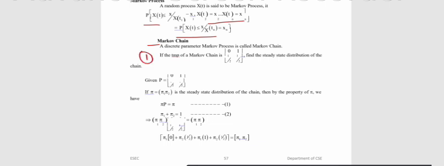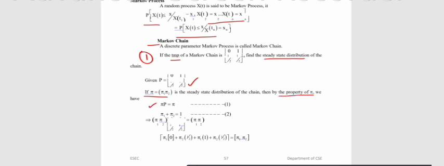So here is the first problem under Markov chain. If the transition probability matrix of a Markov chain is a 2 by 2 matrix as given here, 0, 1, 1 by 2, 1 by 2, find the steady state distribution of the chain. First I am taking the given P value. They are asking for the steady state distribution, so pi equal to pi 1, pi 2 is the steady state distribution of the chain.